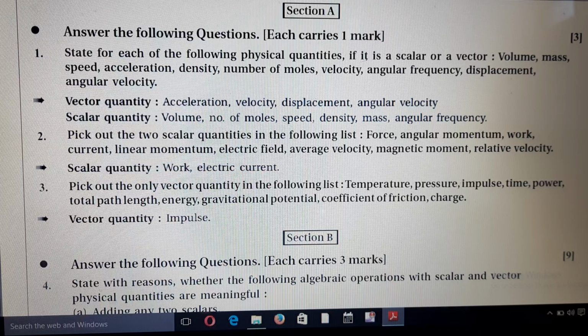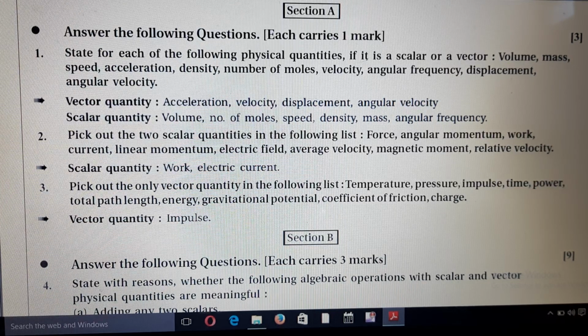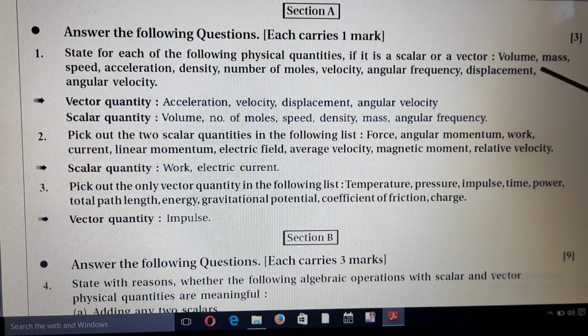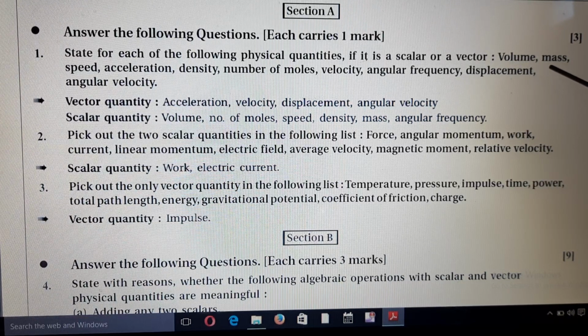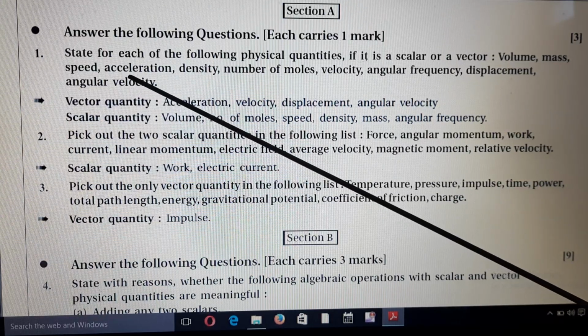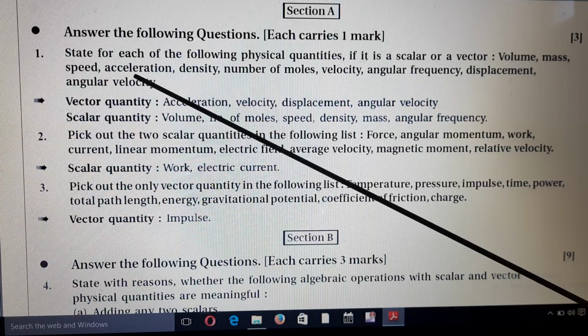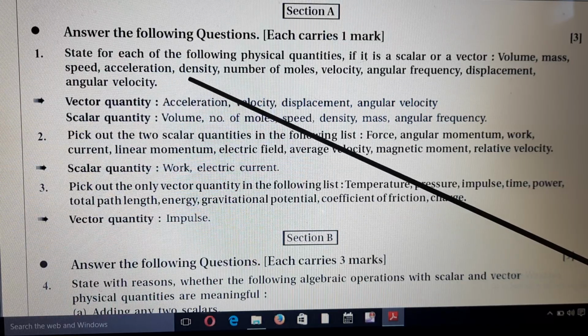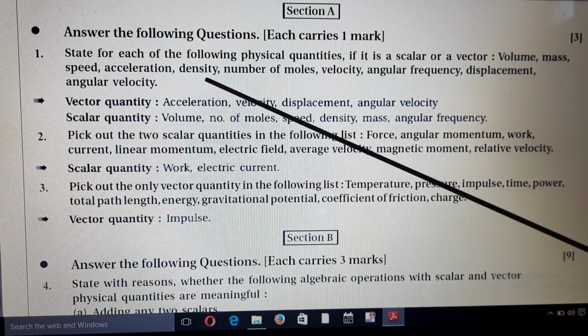But scalar quantity has only magnitude, it has no direction. So volume is a scalar quantity, mass scalar, speed scalar, acceleration vector, density scalar, number of